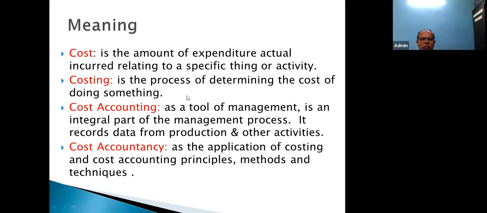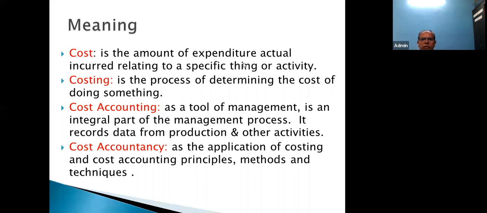So this was about the overall meaning of cost accounting. Let me summarize this in a particular slide. As I told, cost is nothing but knowing the cost involved with a given product, that is the ascertainment of cost.